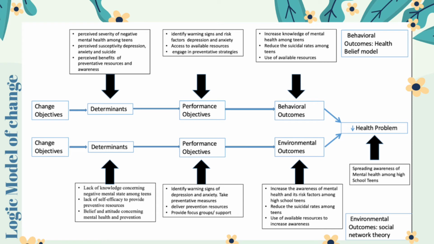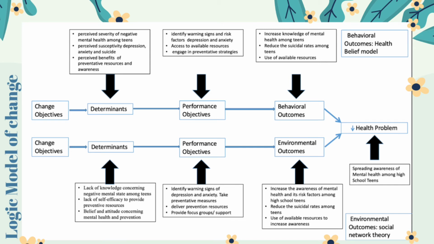The health belief model was used for this theoretical framework. It can enhance the ability to spread awareness to high school teens about mental health. The environmental health outcomes that are expected to be achieved through the innovations are increasing awareness of mental health and its risk among high school teens, reducing suicidal rates among teens, and using available resources to increase awareness.